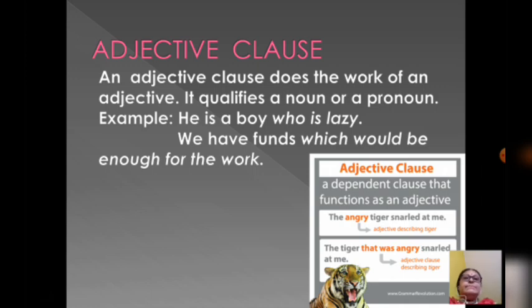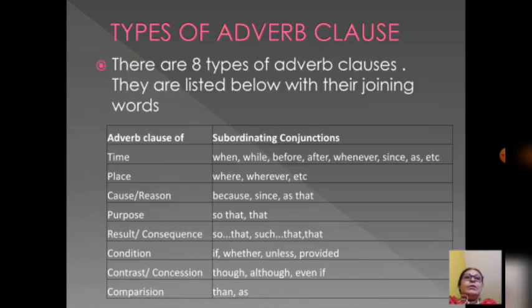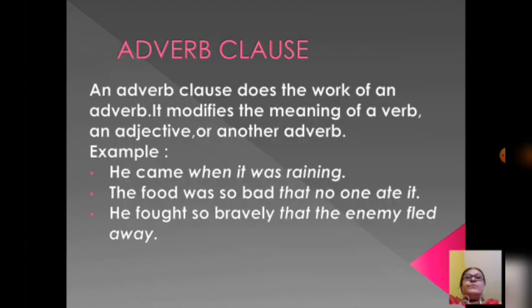Now come to the next. Adverb clause. An adverb clause does the work of an adverb. It modifies the meaning of a verb, an adjective or another adverb. So, adverb modifies verb, adjective or another adverb. For example, he came when it was raining. Second, the food was so bad that no one ate it.